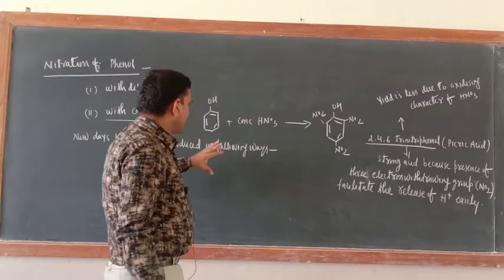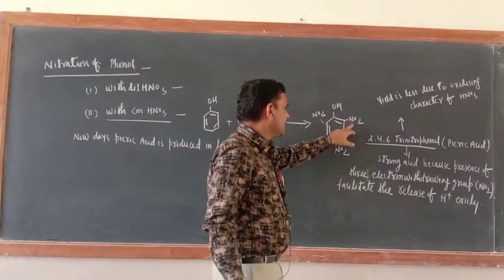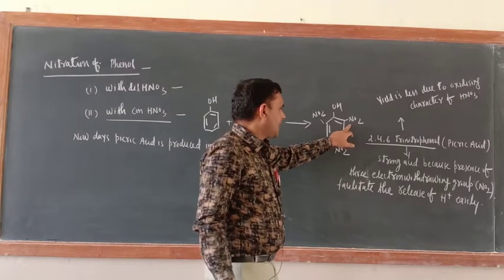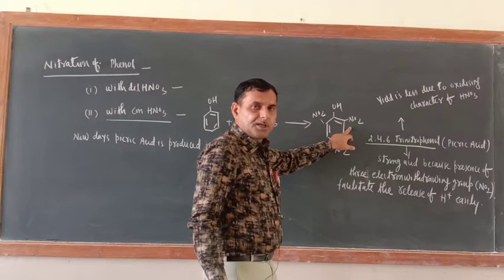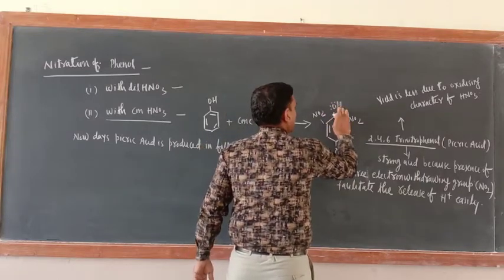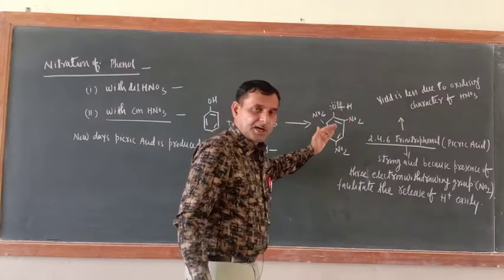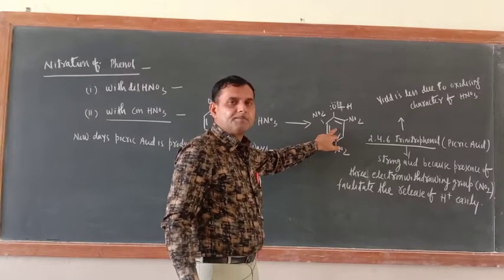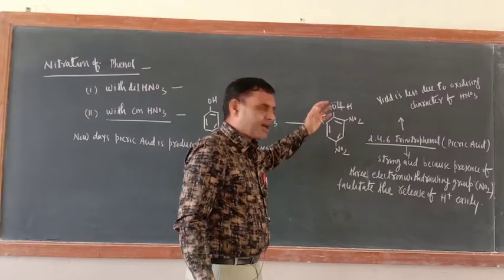Now picric acid is a very strong acid. Why is it a very strong acid? Due to the presence of 3 electron withdrawing NO2 groups at the 2, 4 and 6 positions. These electron withdrawing groups withdraw electrons, not only from the 6 delocalized pi electrons of the benzene ring, they also withdraw electron density from the O-H bond, by the minus I effect.